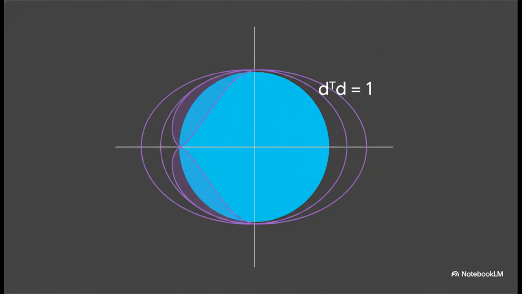Let's try to visualize this, because this is where it gets really cool. When we use an L2 norm to regularize, we're basically drawing a circle around the origin and telling our model, listen, find the best possible weights you can, but you are not allowed to go outside this circle. That sum of squares formula naturally carves out a perfectly smooth, round boundary. The best regularized solution is found right where the model's own performance landscape just touches the edge of that circle.